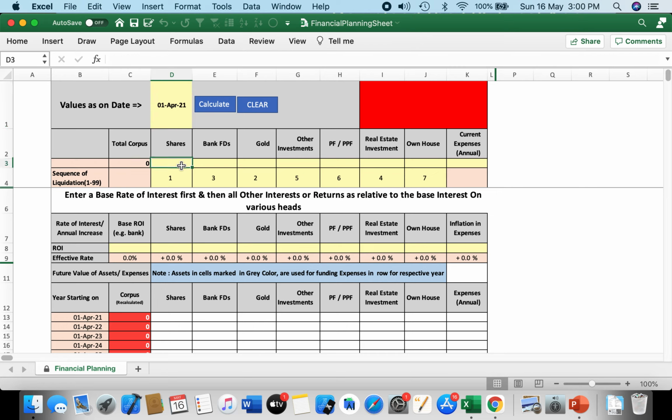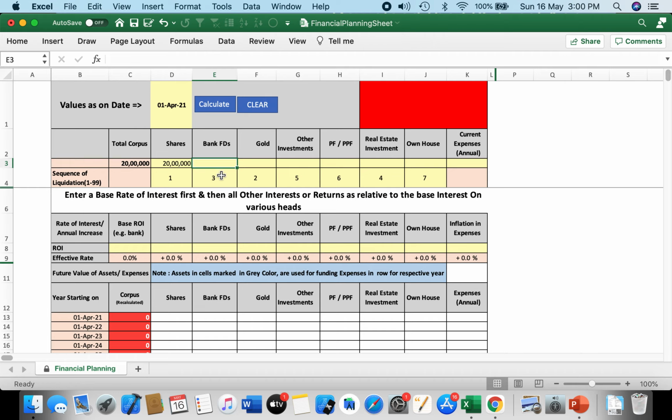Let us assume some investment figures. Let us assume that the user has shares worth 20 lakhs. When we enter 2,000,000, that is 20 lakhs, we are not going to enter the comma. If we enter the comma, the application will give an error. It will not function properly because the comma is supposed to be entered by the system. If you enter the comma, it becomes a non-number. So please ensure that you don't enter the comma.